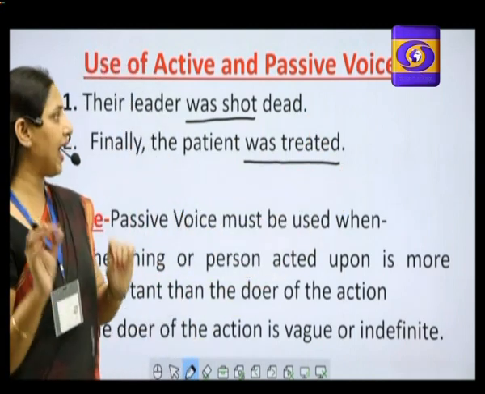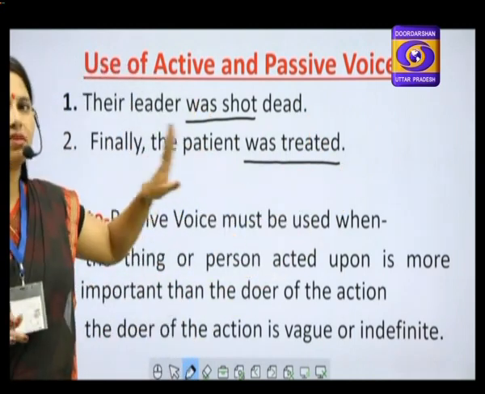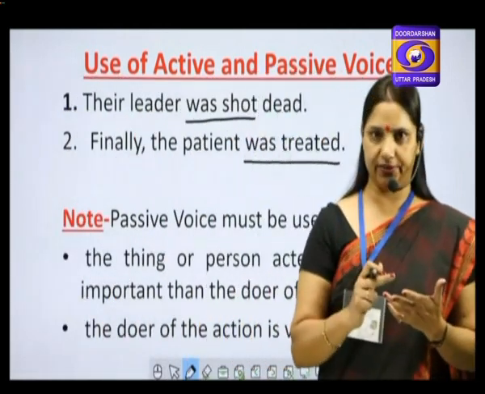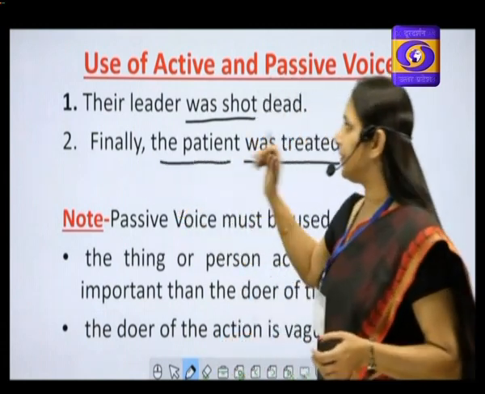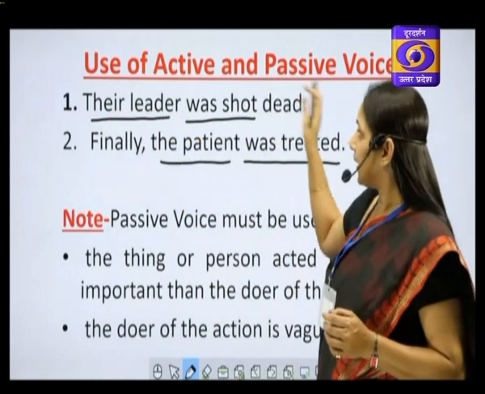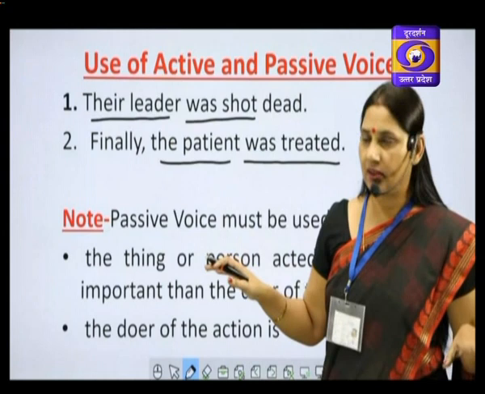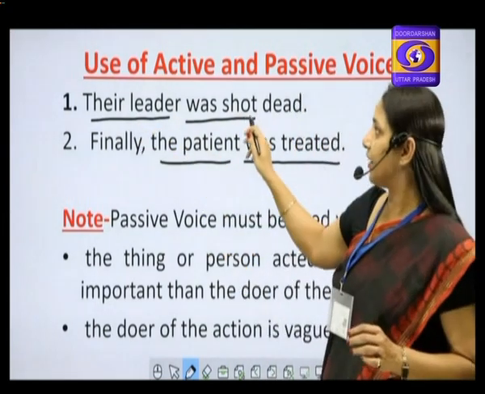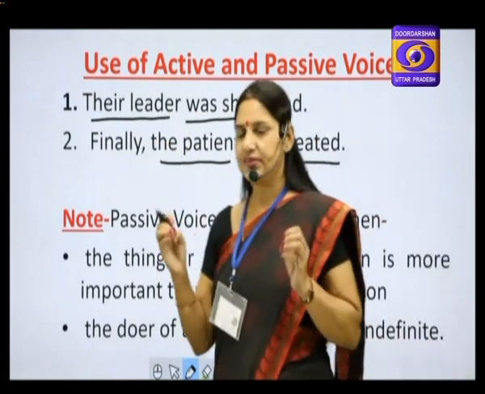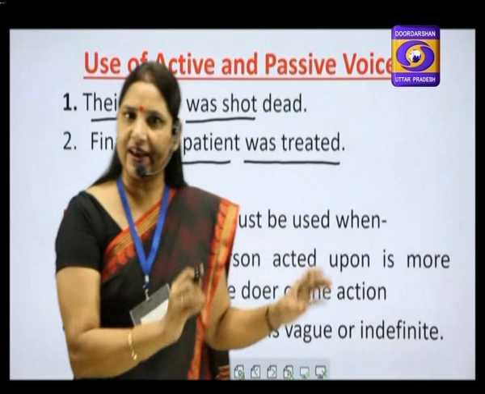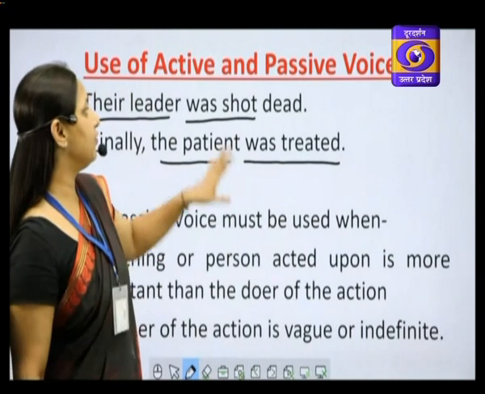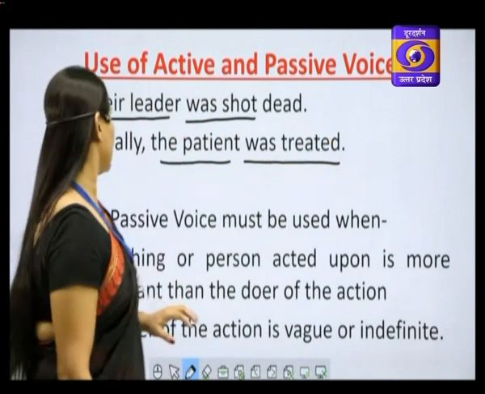The person who is performing the action denoted by the verb is not important, but the person or the thing which is affected by the verb is more important. The patient is more important who got treated, and the leader is very, very important. That is why the person who killed him is not given any importance. It was the leader who was affected by the action of shooting, which is given more importance. So, you must first decide whether the performer of the action is important or the thing or the person who is affected is more important. Then decide on using active or passive voice.